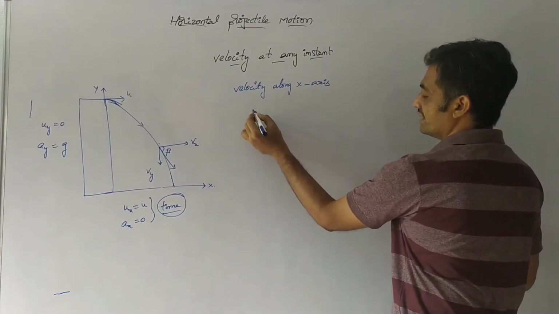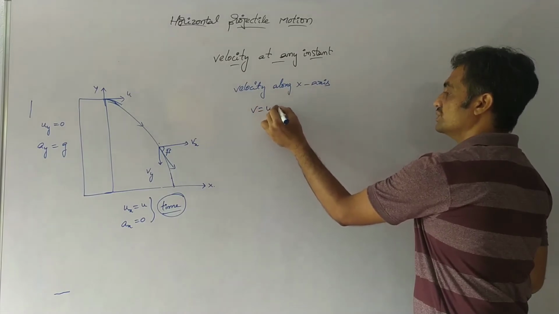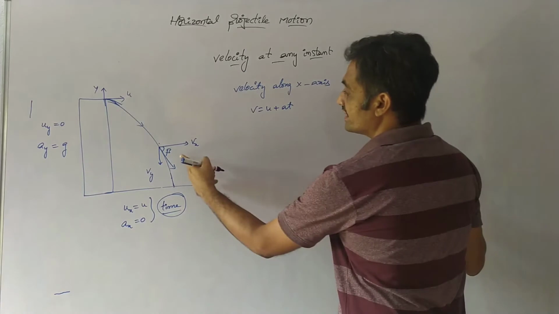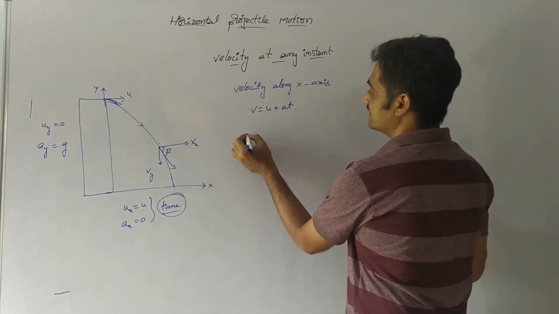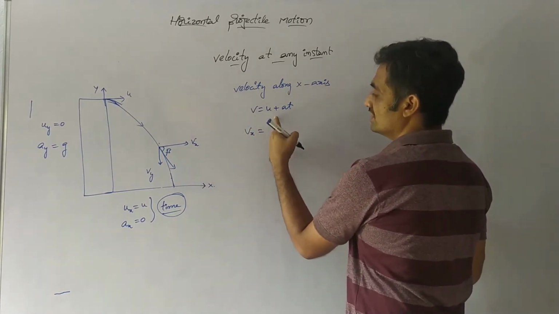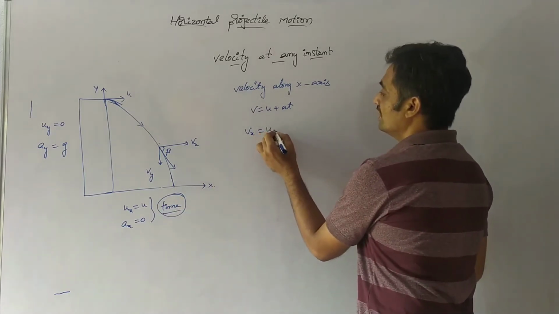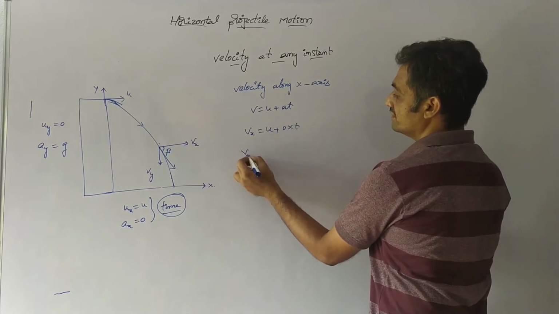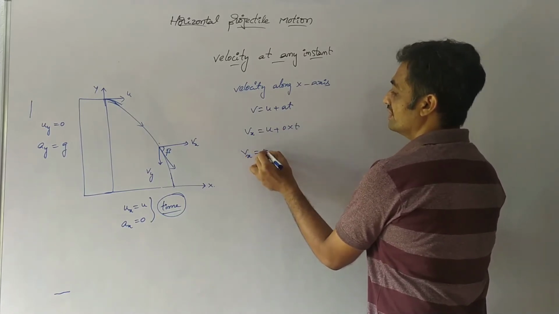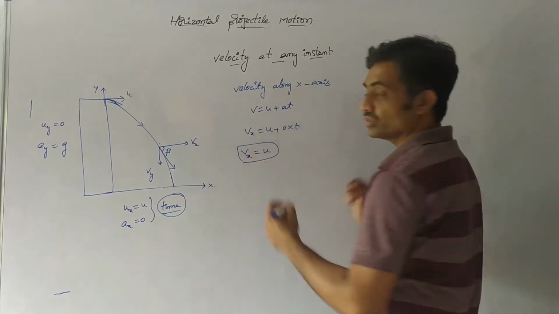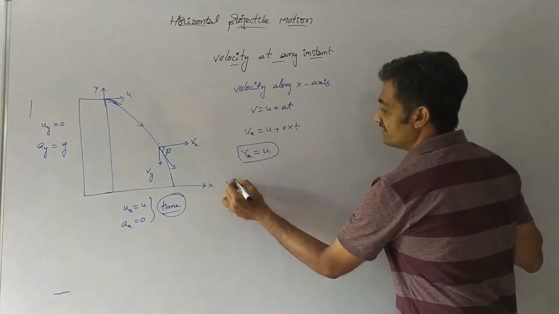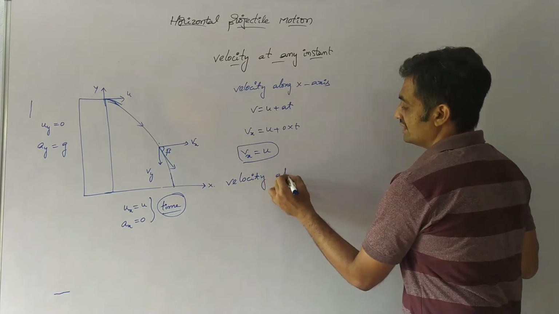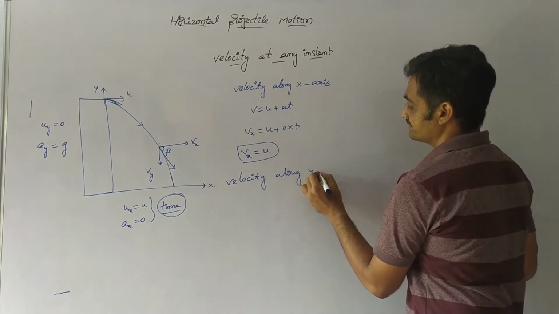Velocity along the x-axis is given by using the equation v equals u plus at, where after time t, velocity along the x-axis is v suffix x equals initial velocity u plus acceleration along the x-axis, which is 0, into t. So after time t, velocity along the x-axis is u. Now we have to represent the velocity along the y-axis.